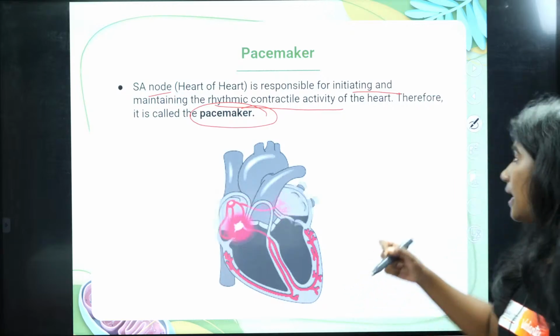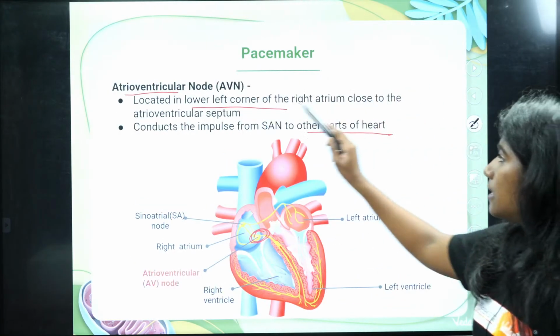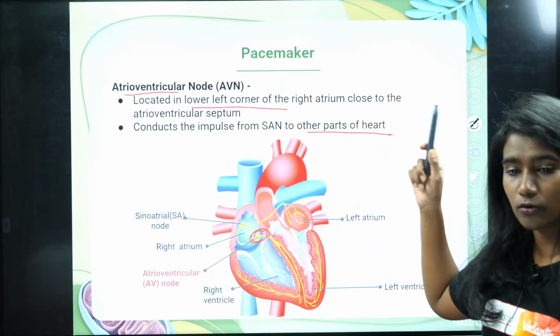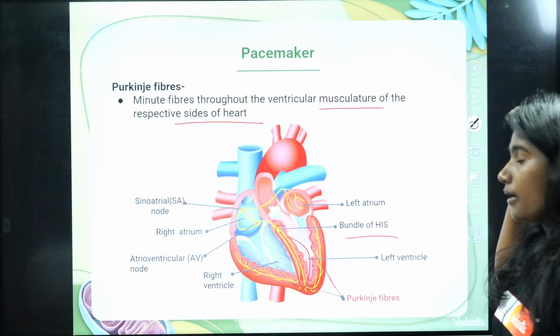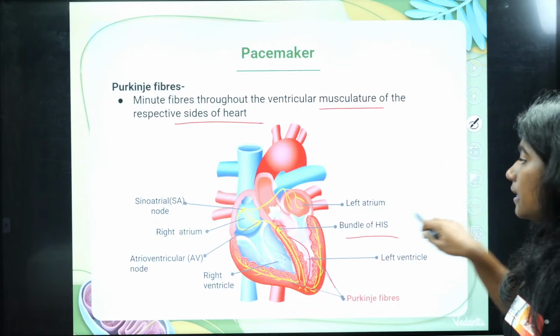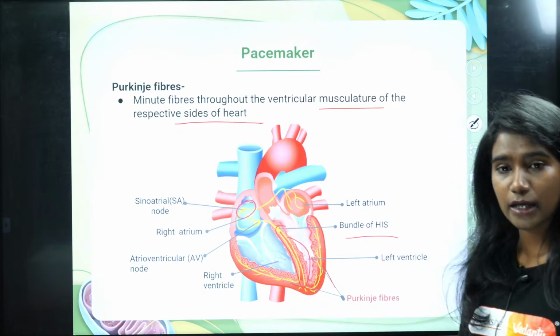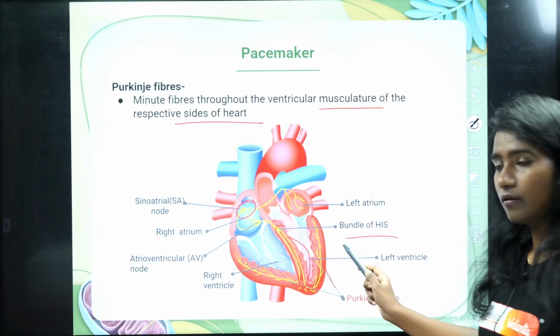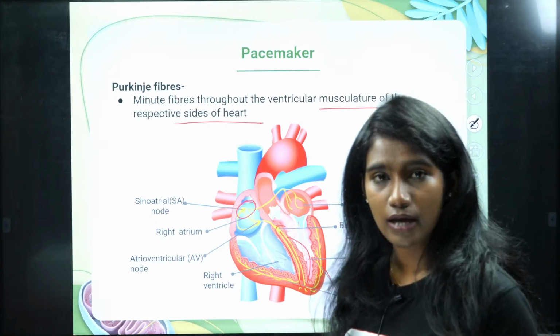There is the sinoatrial node, then the atrioventricular node, then the bundle of HIS, and then your Purkinje fibers. The impulse generated by the SA node will be transmitted by these, which will facilitate the contraction and relaxation of the heart.